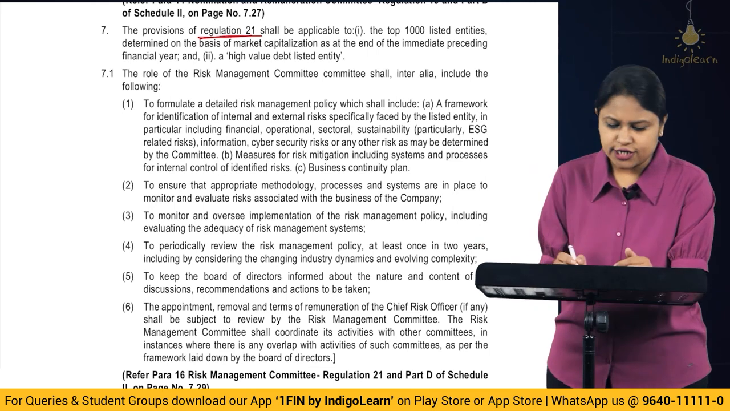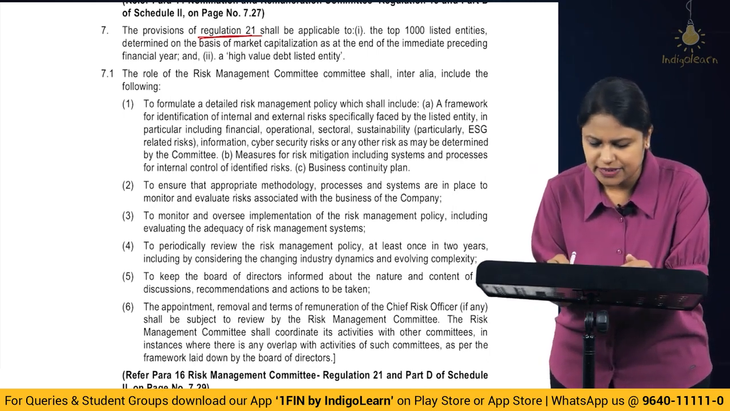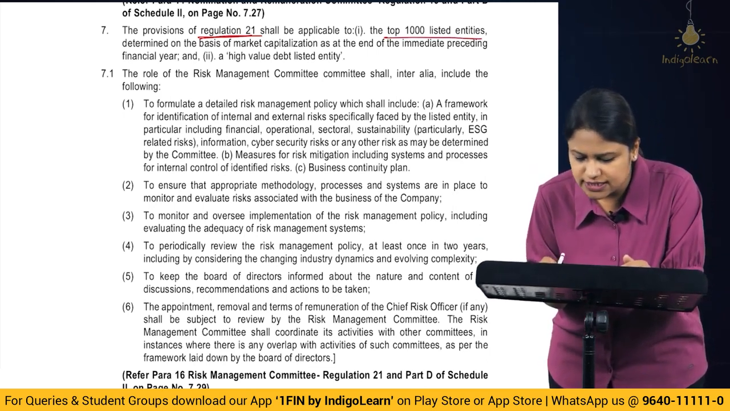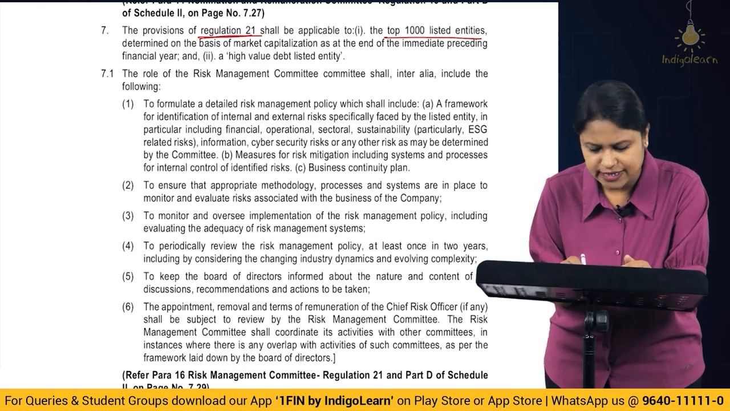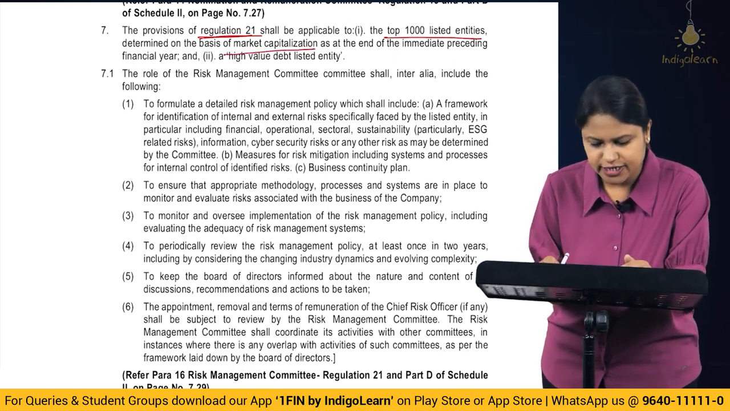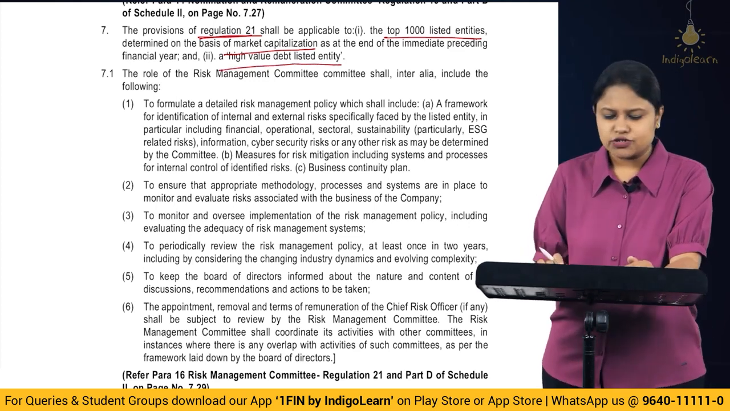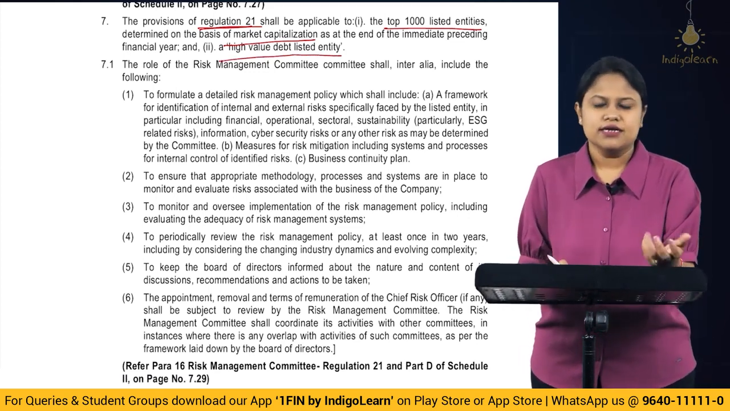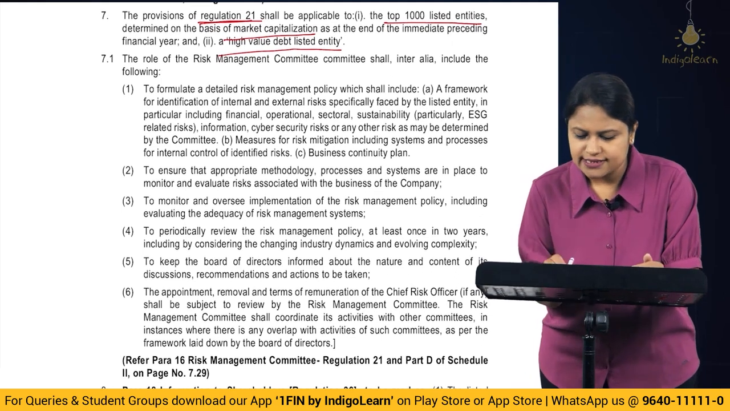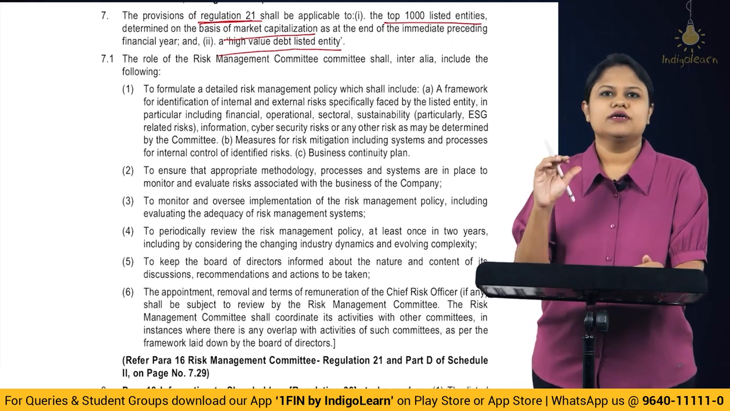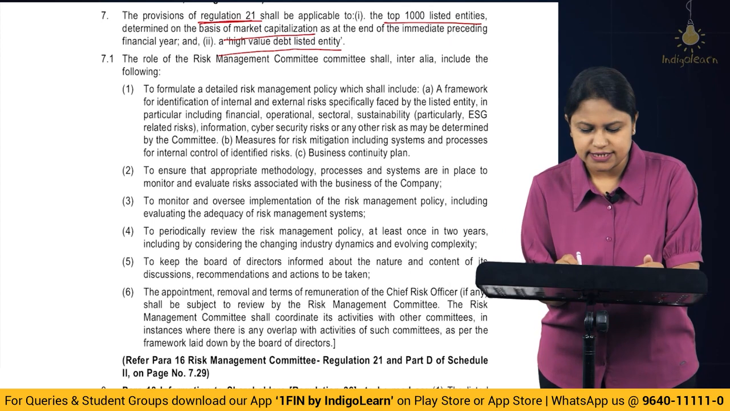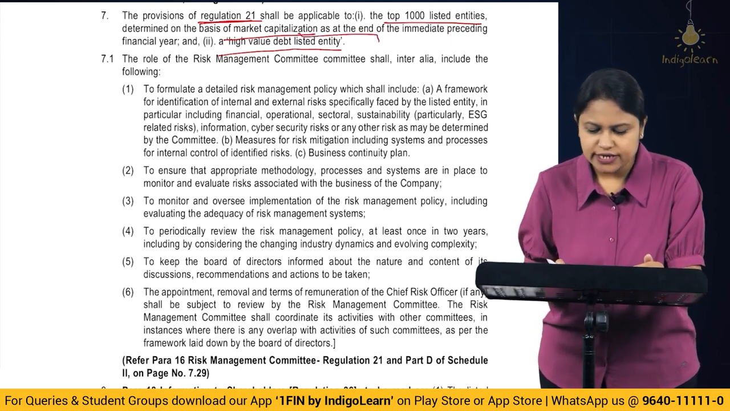All right. So first of all, they are telling that regulation 21 shall be applicable to the top 1000 listed entities determined on the basis of market capitalization at the end of the immediately preceding financial year, and high value debt listed entities. The meaning of high value debt listed entities is quite simple. And these 1000 listed entities are the topmost, for which we are going to consider the market capitalization.